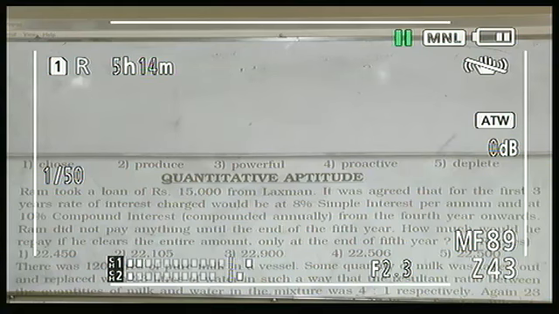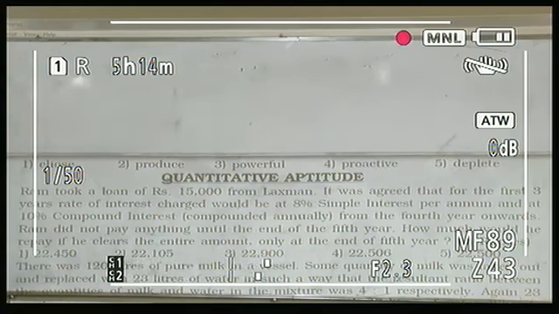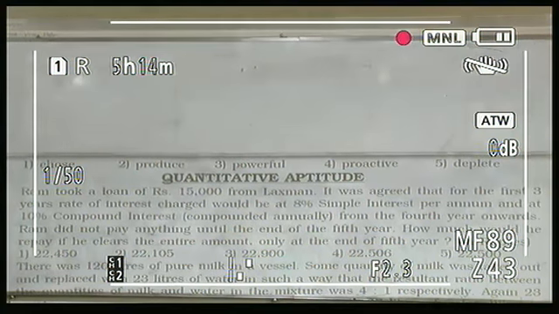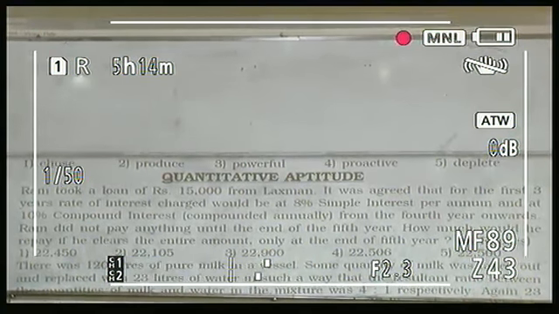Right. IBPS PO. IBPS test 52. Question number 31.